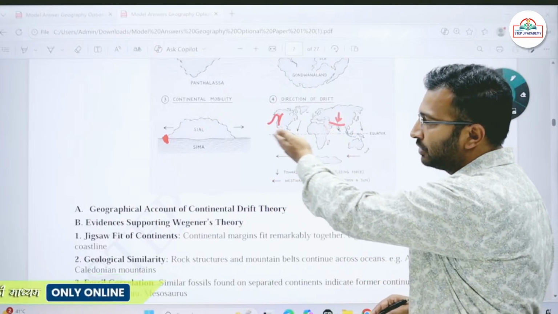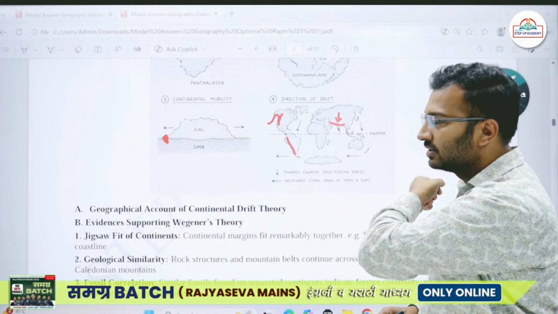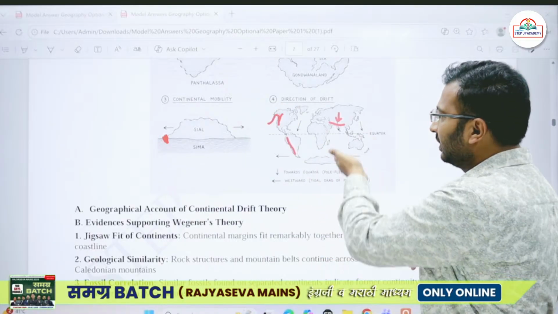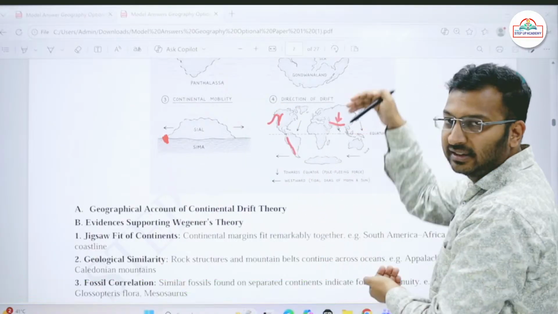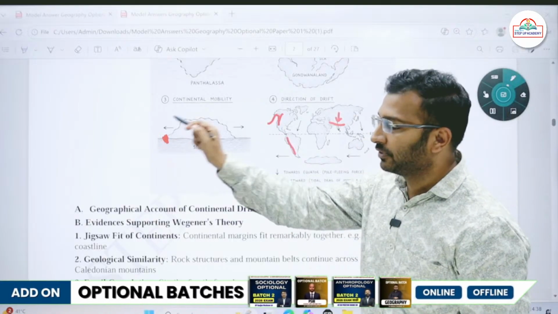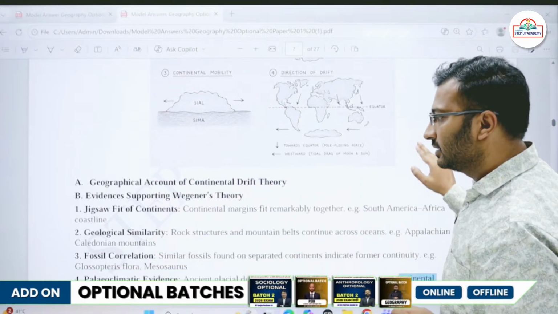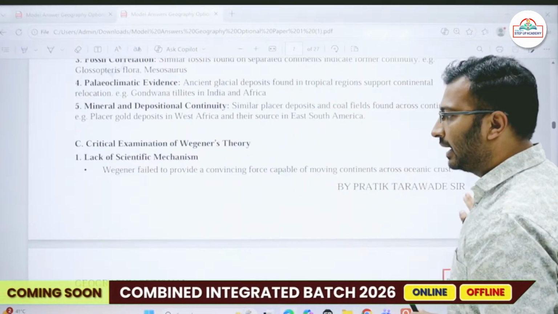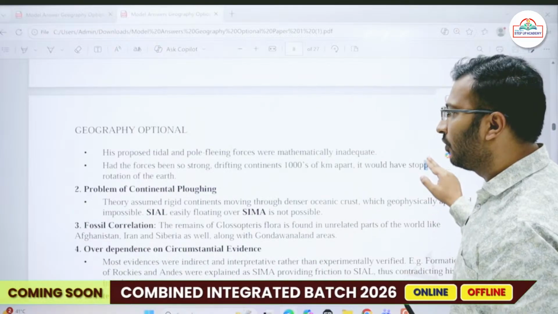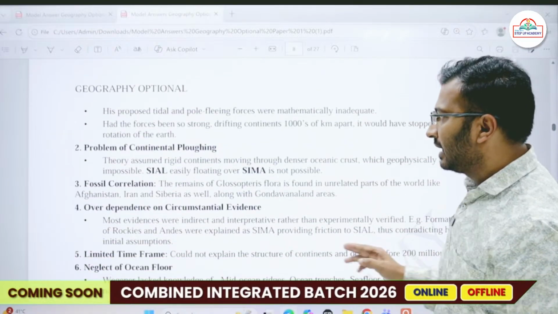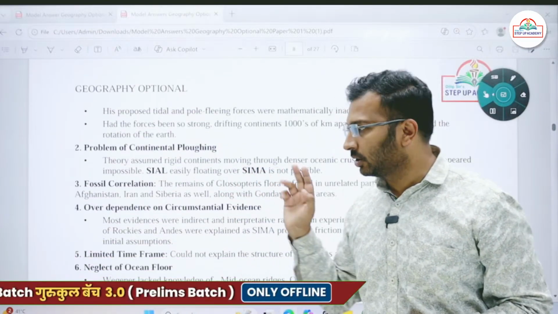So he was asked about the Rockies and the Andes mountain ranges. He said westward movement. Then he was asked about the Alps and the Himalayas. He said equatorward movement, and there is friction provided by Sima to the continents. Okay, so he was changing his theory. So this was again a drawback in his theory. So, the problem of continental plowing: continents freely floating over Sima is not possible.